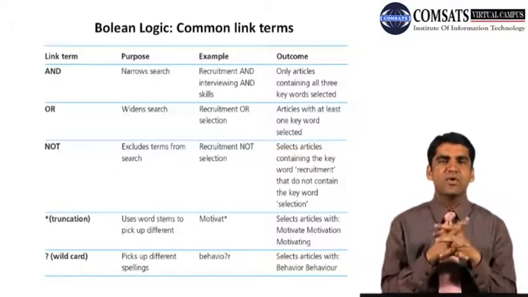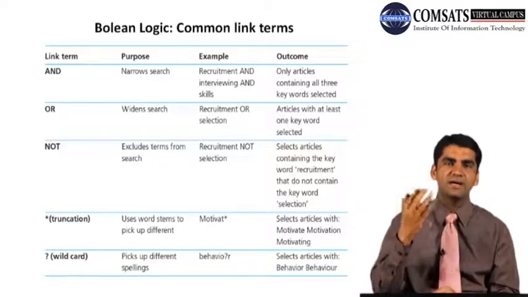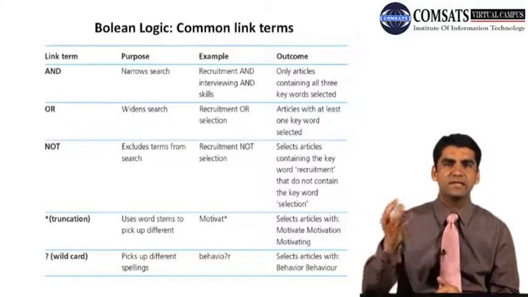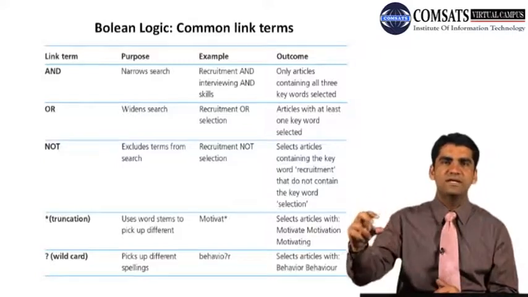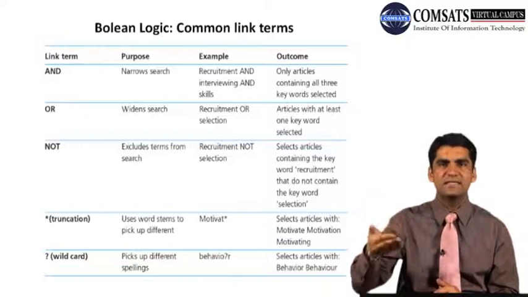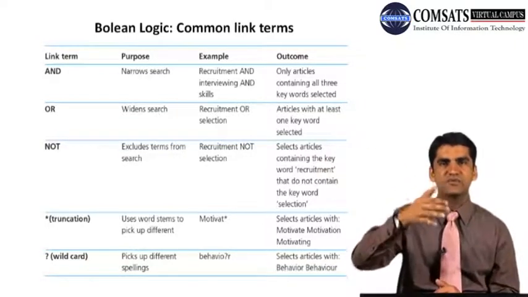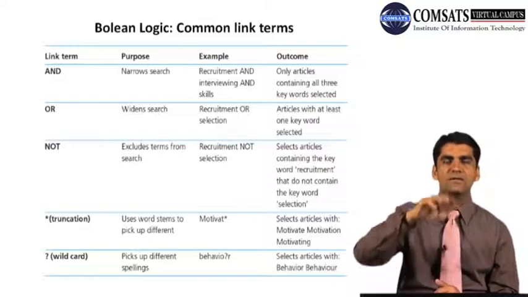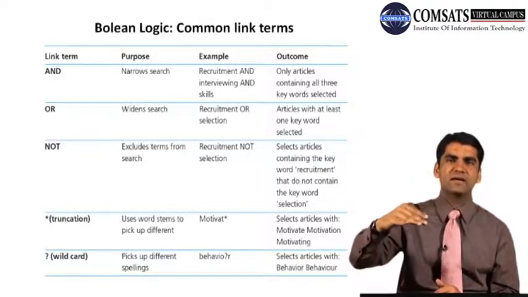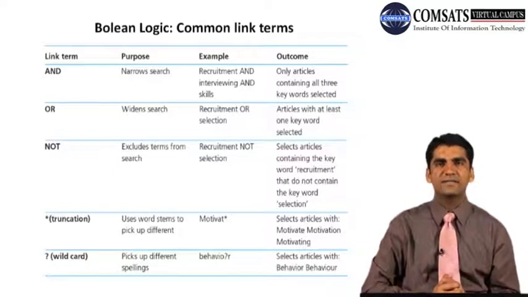So this is how we can use these link terms to find our literature with our keywords. We define the keyword, and these link terms are already available in the database search engines where we can write our keyword, choose from and, or, not, whatever we want, and then write the second key term. This is how we can retrieve our literature. The rest of the things we do by ourselves.